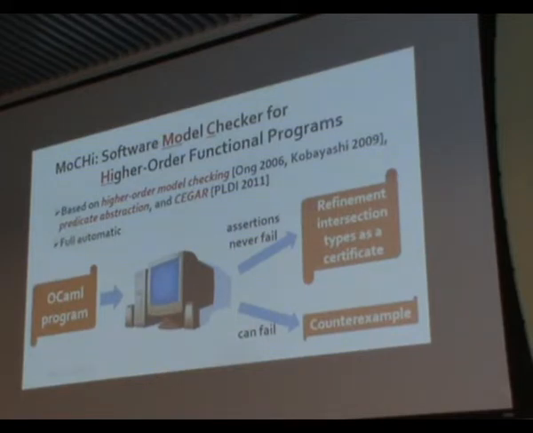MoCHI takes an open program as an input and checks that the assertions in the program never fail. It outputs refinement intersection types if the program is safe. Otherwise, it outputs a counterexample.